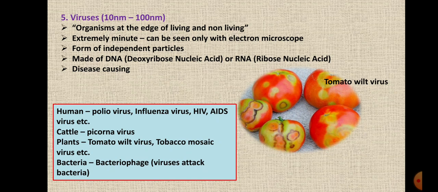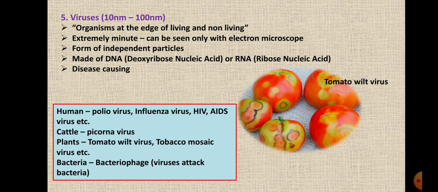They produce their own proteins with the help of the host cell in which they are found, and thus they reproduce at a very fast rate. They replicate at a very fast rate, and then they destroy the host cell and become free. They come out of the host cell and then they again infect a new cell.